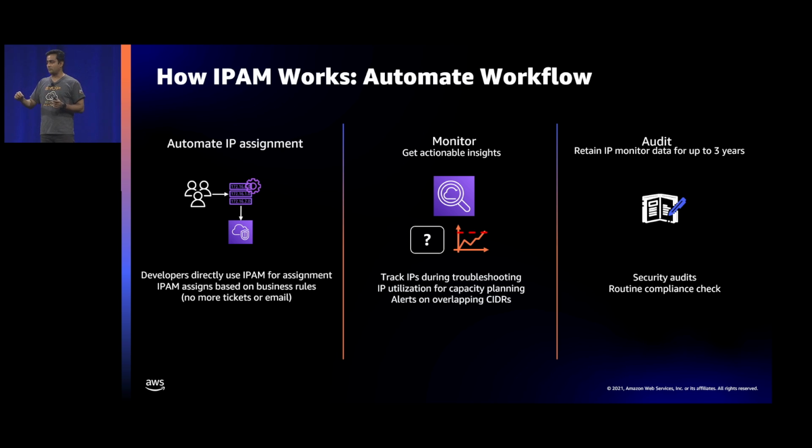And then finally, IPAM has IP address information for 3 years, so it is tracking every movement of your IPs, how one went from one EC2 instance to another EC2 instance, and you can go there and ask IPAM, I want to know what happened with my IP address, and IPAM will tell you all the information. So use it whenever you do quarterly reviews or compliance audits.